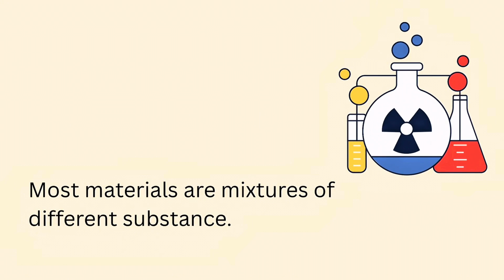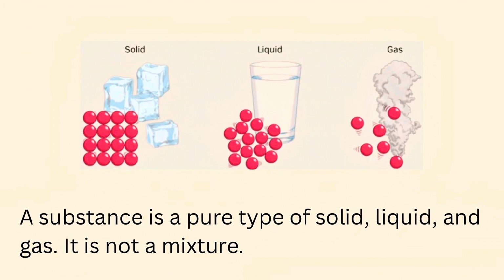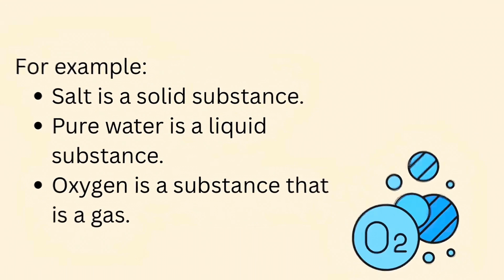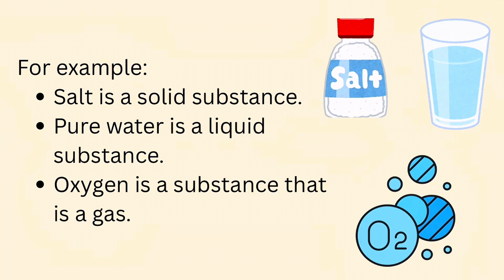Most materials are mixtures of different substances. A substance is a pure type of solid, liquid, or gas. It is not a mixture. For example, salt is a solid substance. Pure water is a liquid substance. Oxygen is a substance that is a gas.